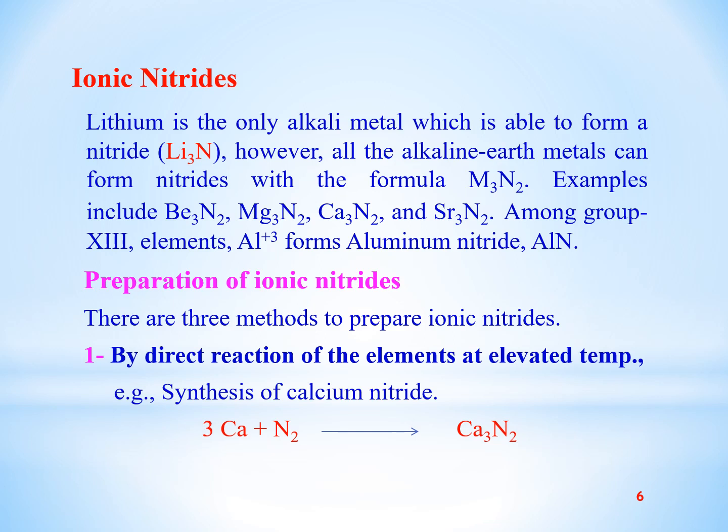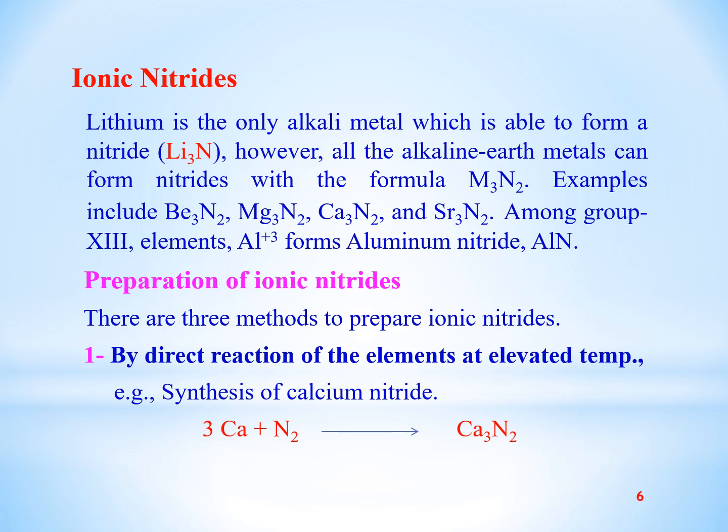Now we study the preparation of ionic nitrides. There are 3 methods to prepare ionic nitrides. First is by direct reaction of elements at elevated temperature. For example, synthesis of calcium nitride.